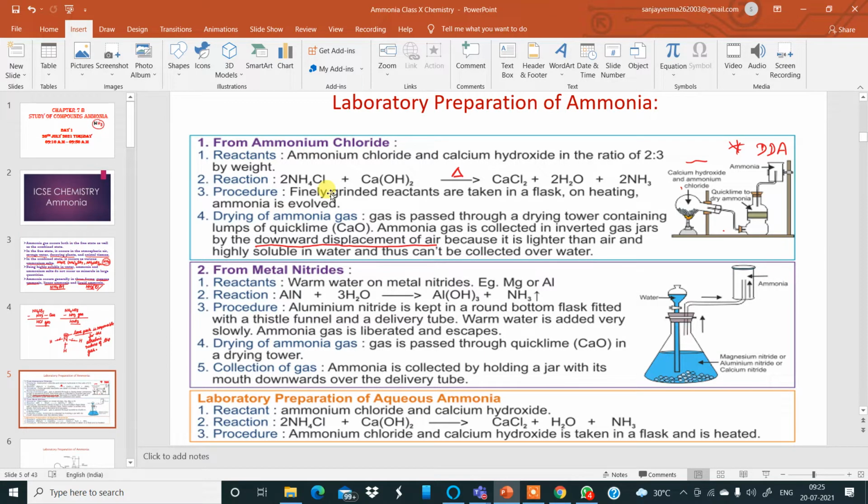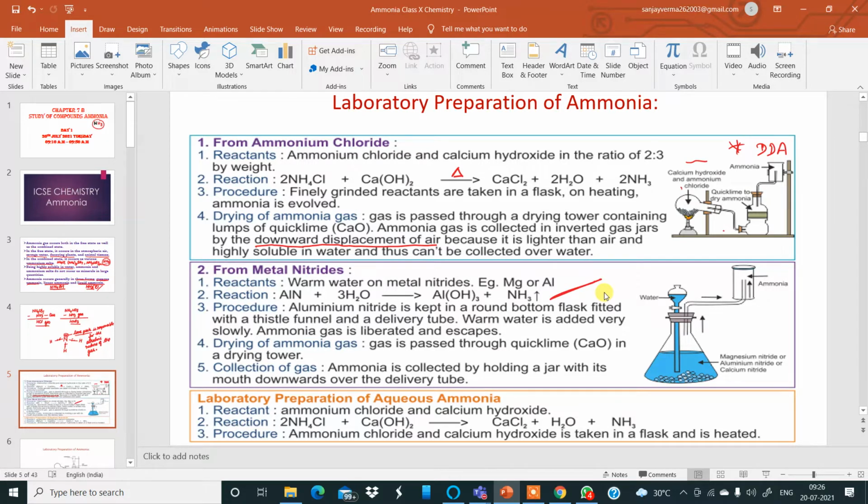Now, there is one more method from metal nitrides, but this method is not employed because the metal nitrides are expensive. You can take magnesium nitride or aluminum nitride or calcium nitride and react them with boiling or warm water to produce ammonia gas, but metal nitrides are expensive. That is why the preparation of ammonia gas from metal nitrides is discarded. It is not carried out, but we can get ammonia gas by this method also. Now, in this method, I expect you all to learn this equation as well.